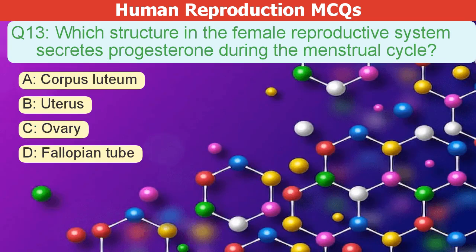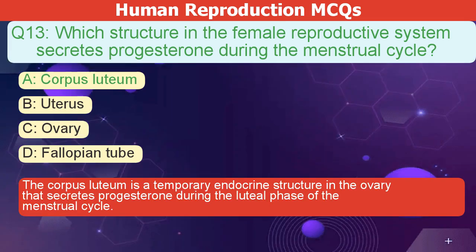Which structure in the female reproductive system secretes progesterone during the menstrual cycle? A. Corpus luteum. B. Uterus. C. Ovary. D. Fallopian tube. The correct answer is A. The corpus luteum is a temporary endocrine structure in the ovary that secretes progesterone during the luteal phase of the menstrual cycle.